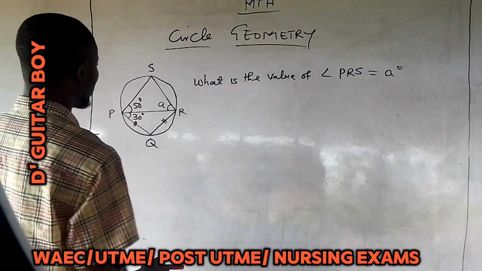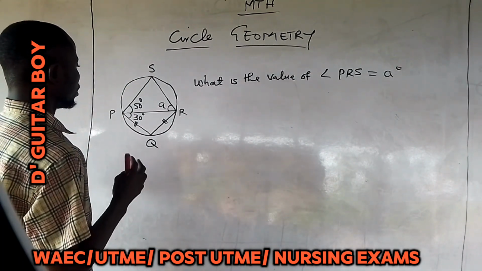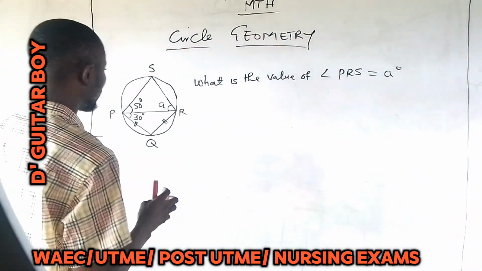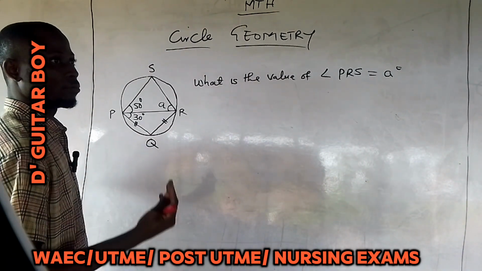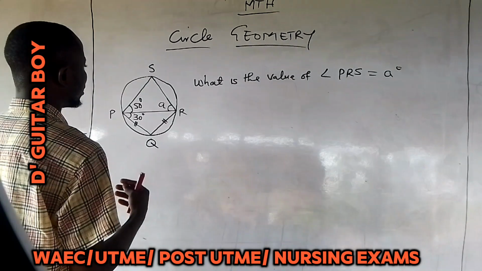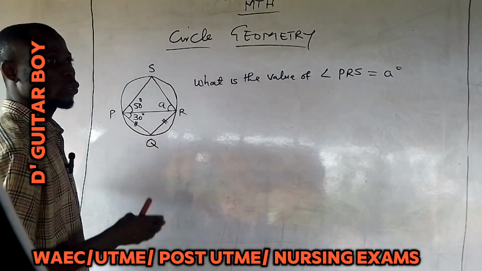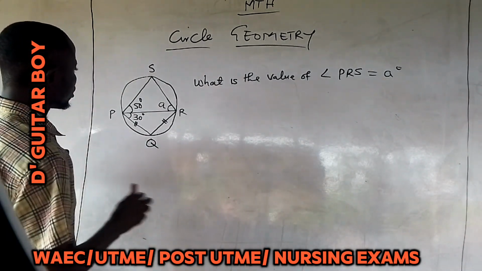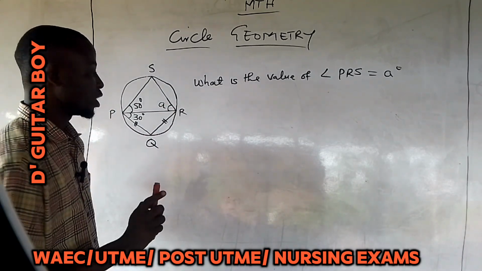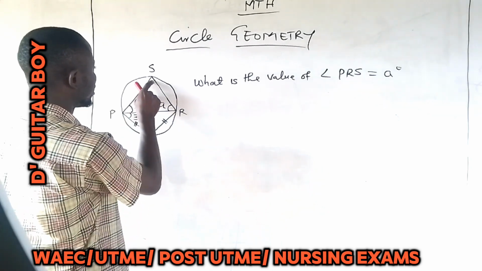Before you even attempt any geometry question, as usual, you need to begin to remember the theorems you know and try to know the theorems that fit directly into the question you have. Now look at this. They ask us to look for this place. How can we look for this place? There is no way we can look for this place if not calculating here.